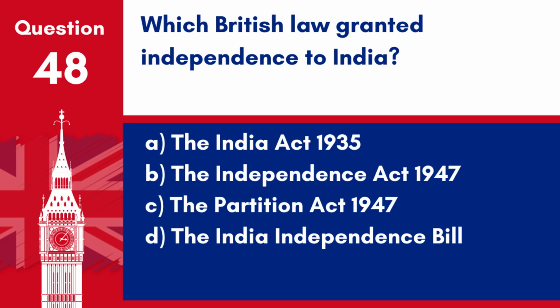Question 48. Which British law granted independence to India? A. The India Act 1935. B. The Independence Act 1947. C. The Partition Act 1947. D. The India Independence Bill. Answer: B. The Independence Act 1947. This act, passed by the British Parliament, granted independence to India, leading to the creation of India and Pakistan.